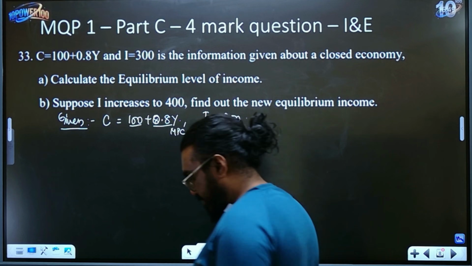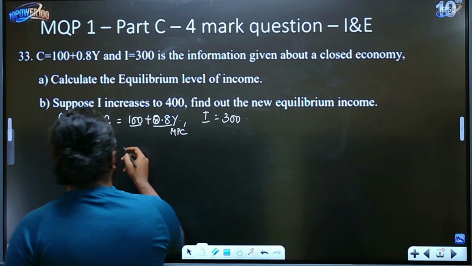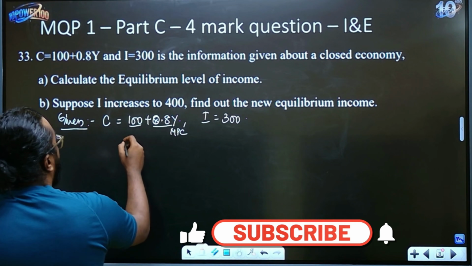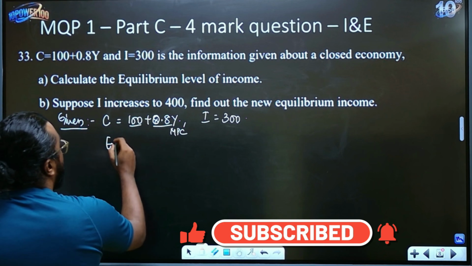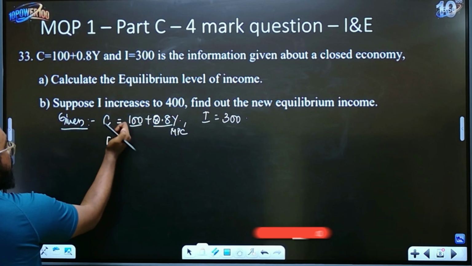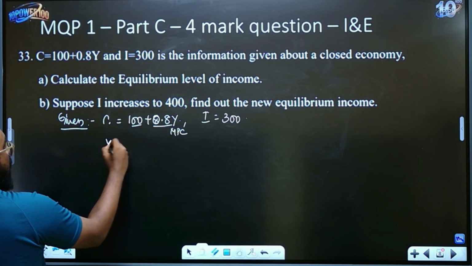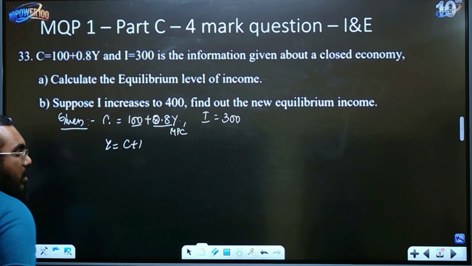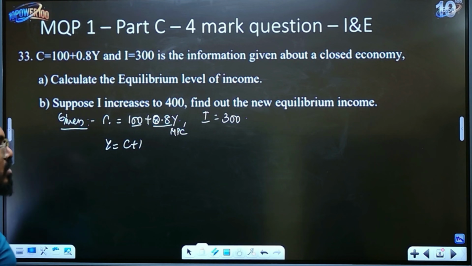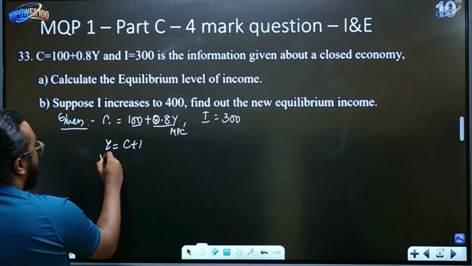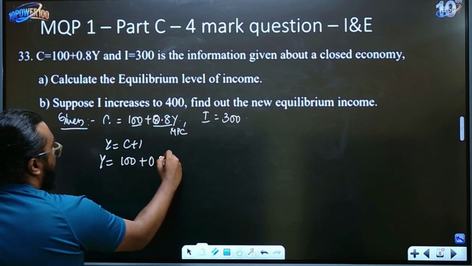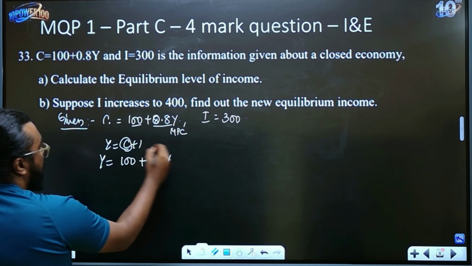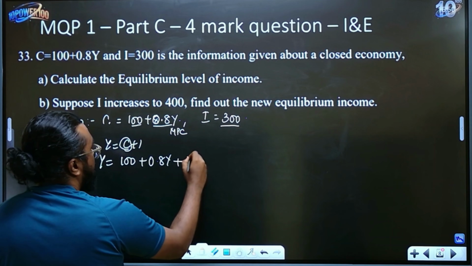So now let's calculate this question. What are they asking you to write? They are asking you to calculate the equilibrium level of income, which is represented by Y is equal to C plus I. You will write Y is equal to C plus I. Okay, so now substitute these values accordingly. This is your C plus your investment, which is 300.